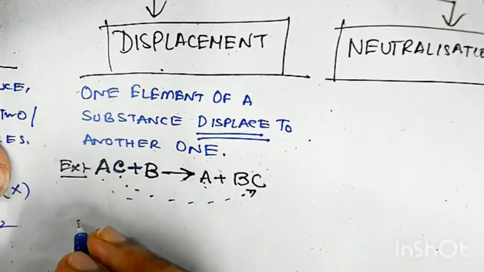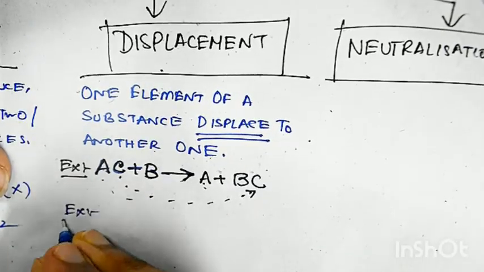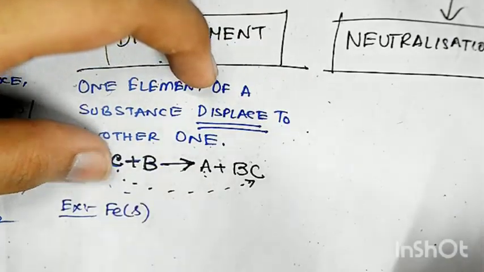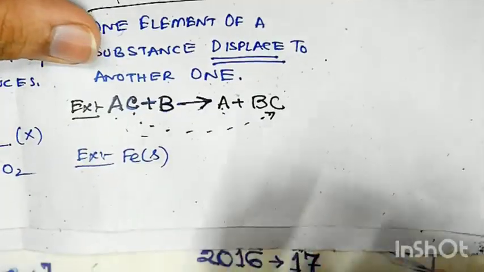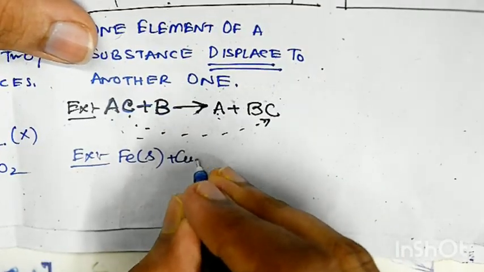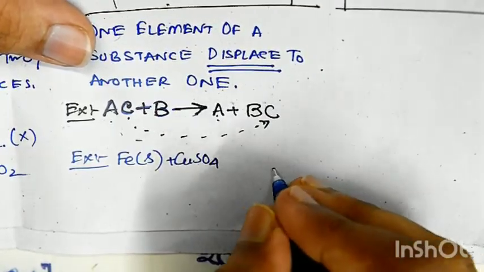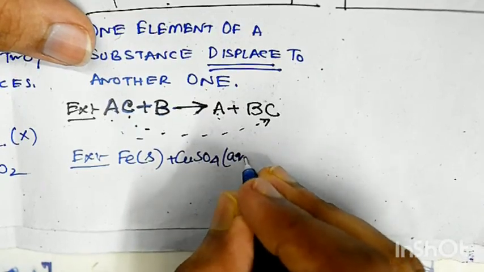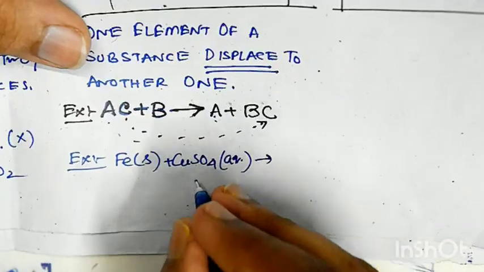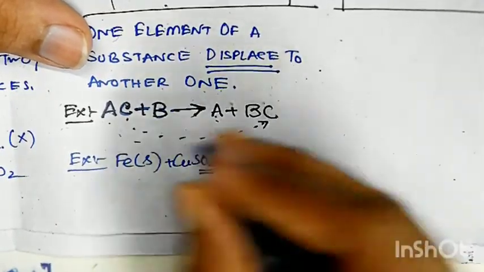Examples, a lot of examples are there. I'm giving some common ones. Just like iron, of course solid, that is given by an S in bracket, is working with copper sulfate. What kind of copper sulfate? Now aqueous, means liquid solution. They are working with each other. You can see this SO4 part will displace with Fe.